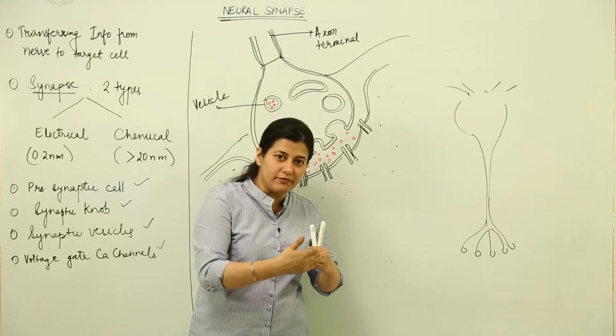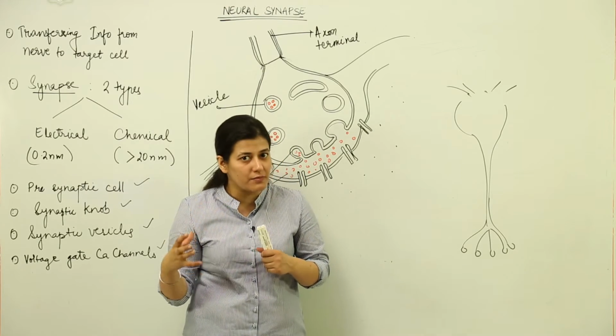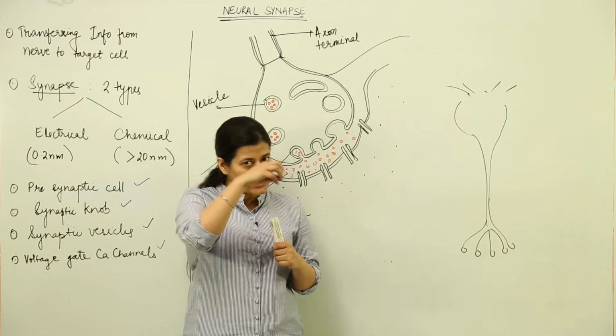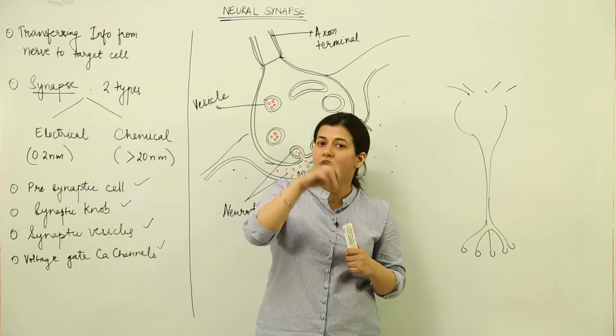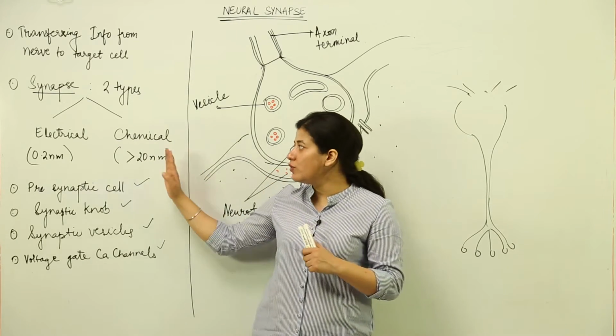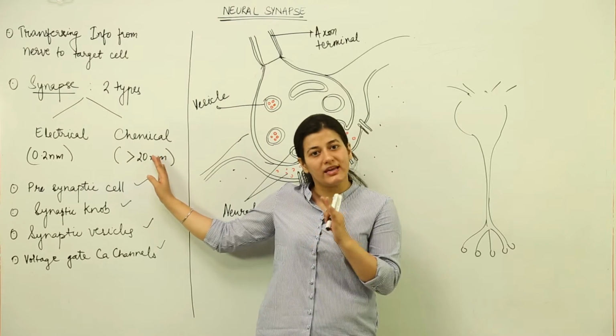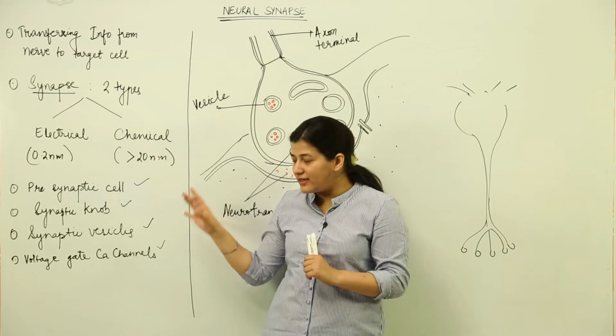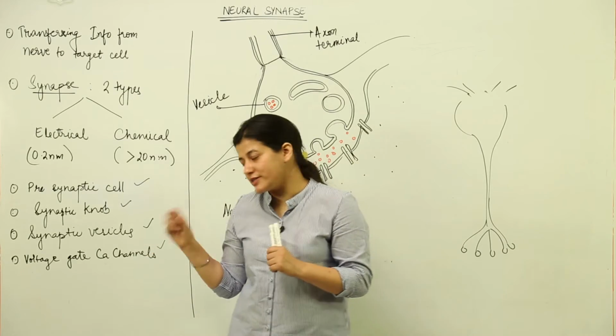So the outcome whichever we are expecting could be different, because every time the target organ or the target tissue or the target cell has to act differently, and the neurotransmitters involved in the chemical synapse would be playing an important role for that. That is why there is such a huge variety in neurotransmitters.